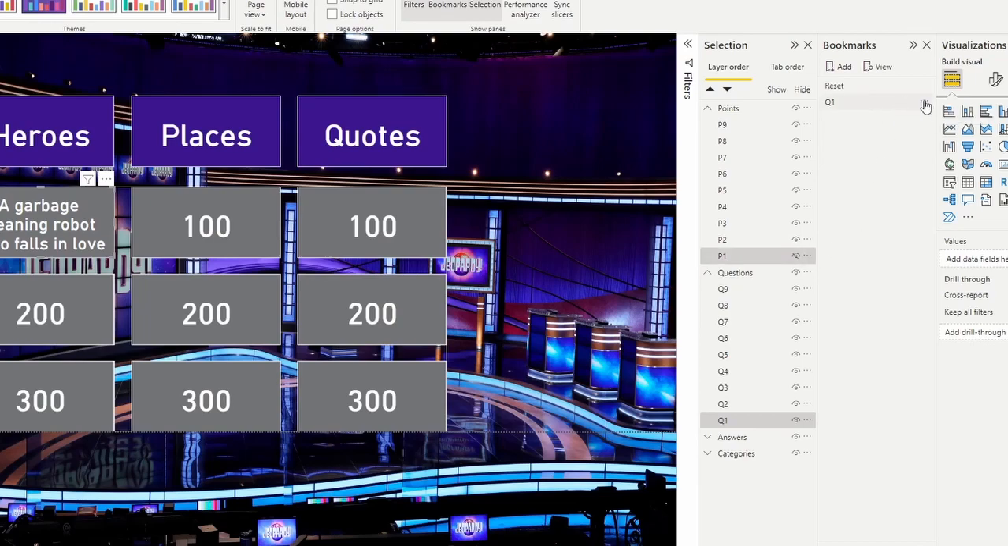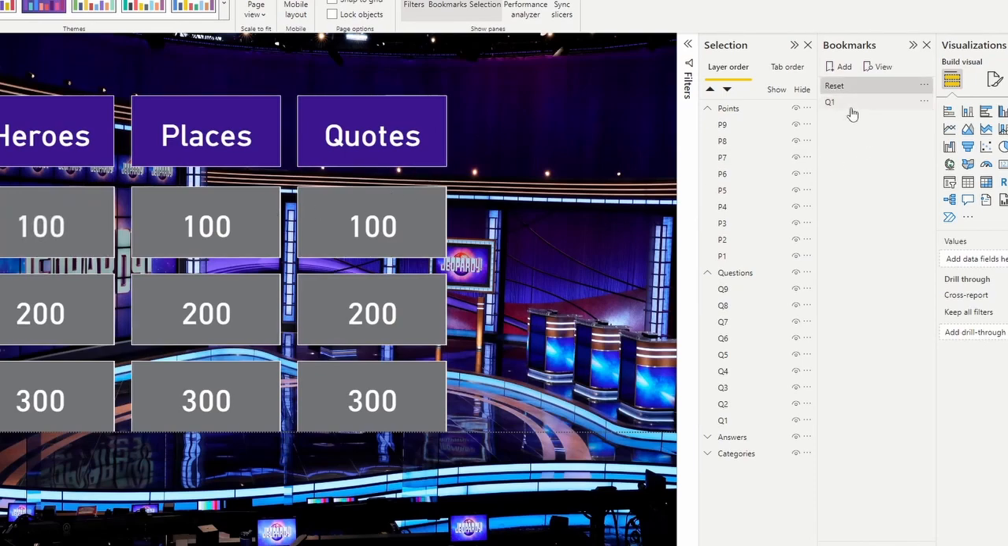With that, what you're going to do is you're going to hit data. You're going to hit selected visuals. So only the selected visuals, not all visuals. And go ahead and hit update. And now you can go ahead and click on something else in the page. So if we hit our reset bookmark, right, we go back to our points, and if we hit question 1, we go to question 1, a garbage cleaning robot who falls in love.